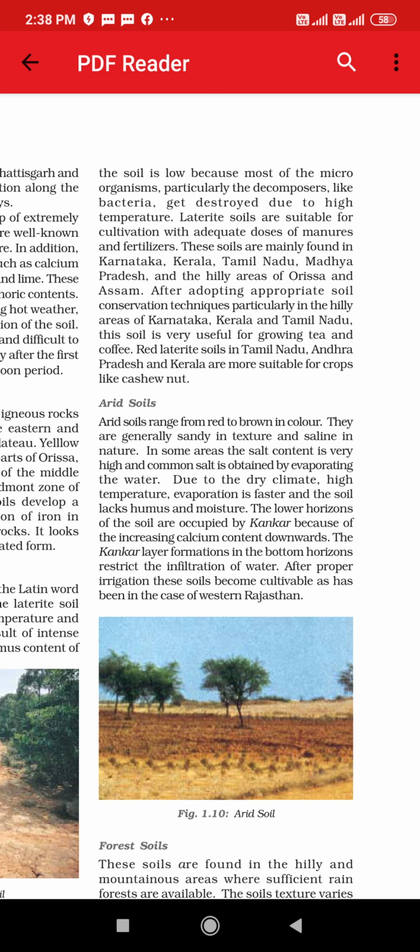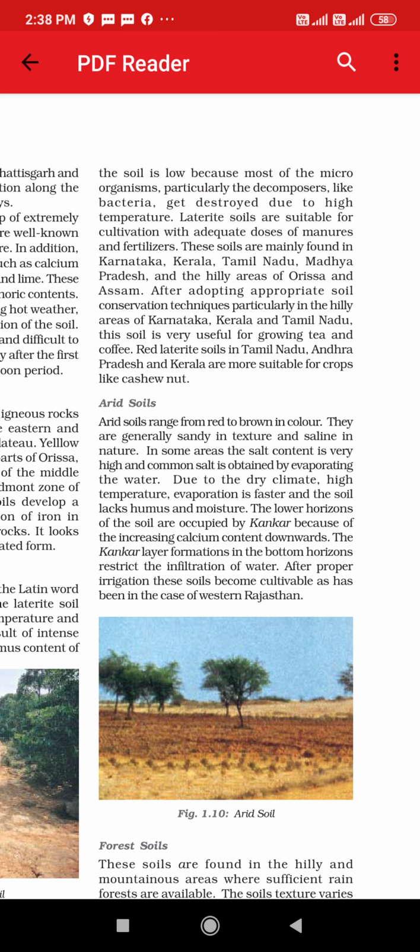Next comes arid soil. As the name suggests, arid soil means in the desert area we can find such type of soil, right? It is red to brown in color, almost red and brown in color. They are generally sandy in texture and saline in nature. It will be sandy, it will be a dry soil, right?